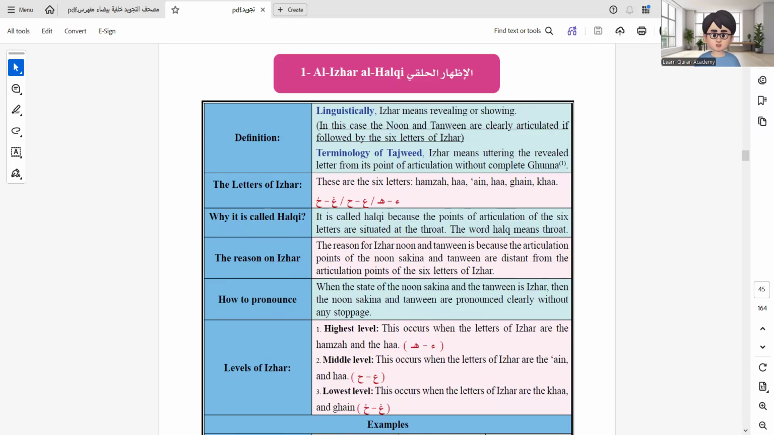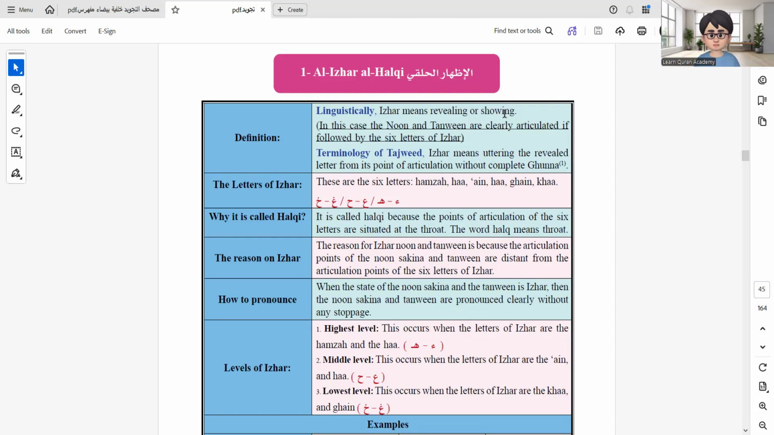Today, inshallah, we will explain more about one of the important sections in intermediate rulings, which are the rulings of Noon Sakin and Tanween. The first one we will start with today, inshallah, is the ruling of Izhar Halqi, which is the clarity of Noon Sakin and Tanween, which is exactly the normal thing that we will study. And when we recite, this is the thing that should be normally recited.